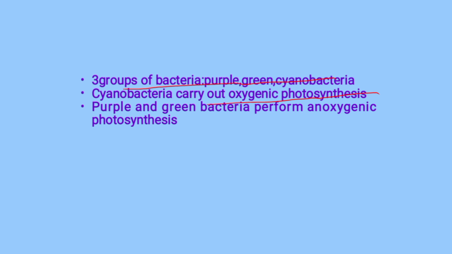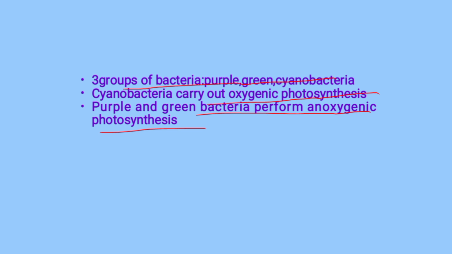Similar to plants, they have photosystem 1 and photosystem 2, use water as an electron donor and generate oxygen during photosynthesis. In contrast, purple and green bacteria have only one type of reaction center and perform anoxygenic photosynthesis. In purple bacteria, the reaction center is similar to photosystem 2, and in green bacteria, it is similar to photosystem 1. However, neither of these two types of bacterial reaction center is capable of extracting electrons from water, so they